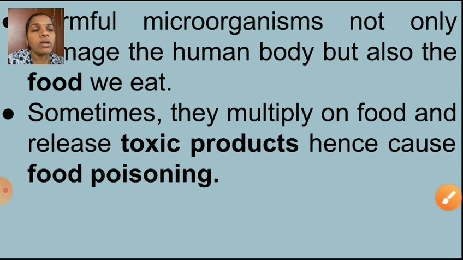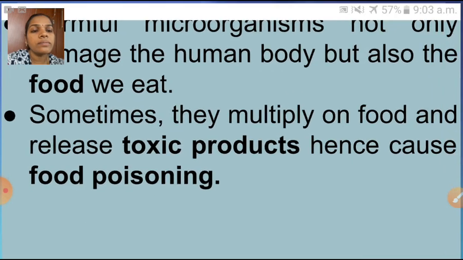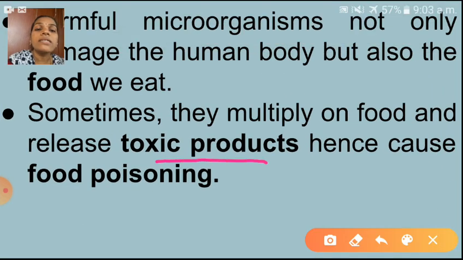So children, see here, harmful microorganisms not only damage the human body, at the same time they damage the food we eat. How is it? Yes, they spoil our food. Sometimes they multiply on food and release toxic products. If we are taking that food, that toxic substance also will enter our body. So it leads to what? Food poisoning. Understood? About food poisoning we will discuss later.